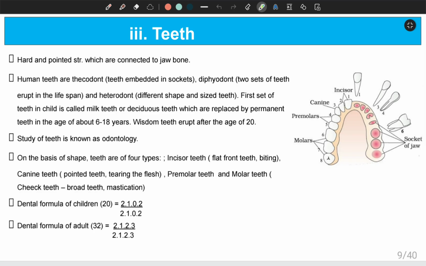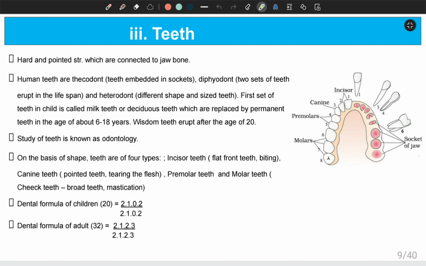Later on, wisdom teeth, not in all cases but in some humans, once they reach the age of 20, may erupt. The branch of biology which studies teeth is known as odontology.